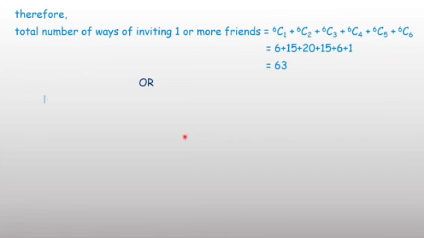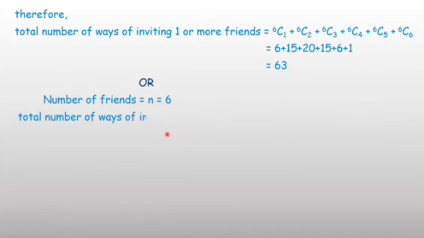Our second option, directly in one line you can solve. The number of friends n equal to 6, therefore the total number of ways of inviting one or more friends equals 2 power n minus 1, equal to 2 power 6 minus 1, equal to 63. You have two options: one method in detail, solving one by one, otherwise directly apply the shortcut formula.